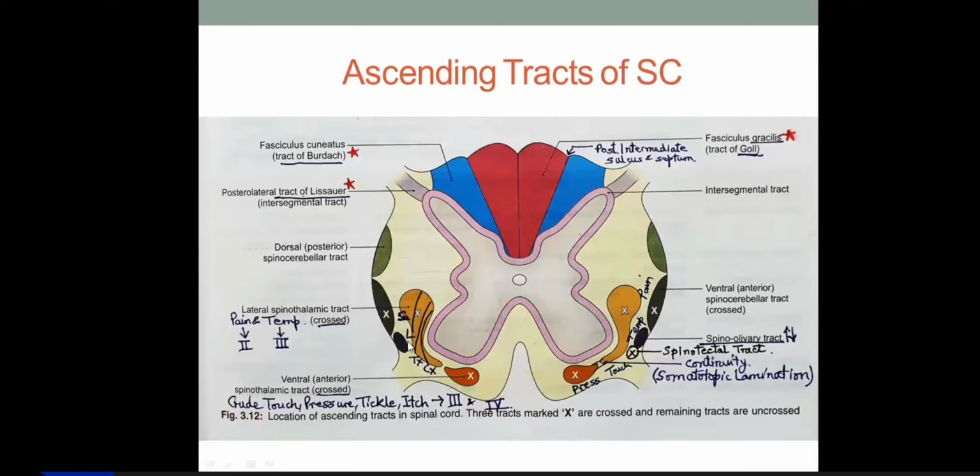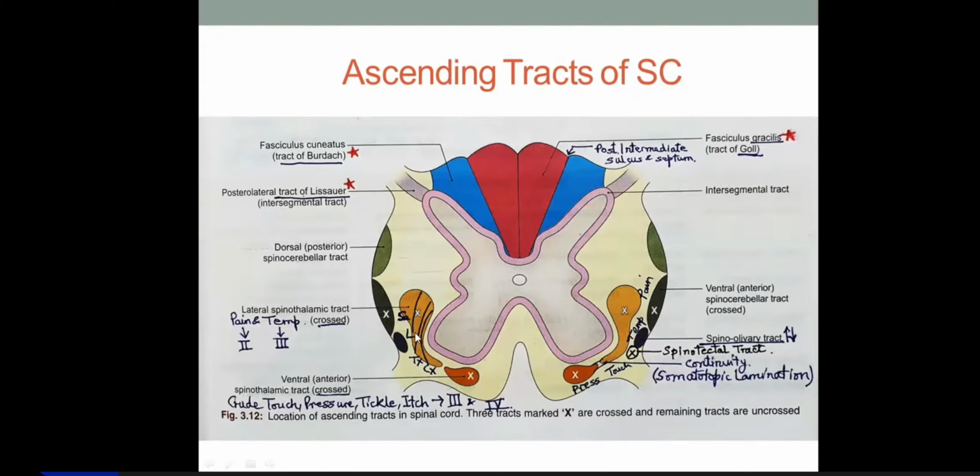This tract, you can say, is surrounding the anterior horn of the spinal cord, and it is related anterolaterally in the white column. Out of this, the lateral spinothalamic tract is in the lateral funiculus, while the anterior spinothalamic tract lies in the anterior funiculus, just anterior to the anterior horn of the spinal cord.